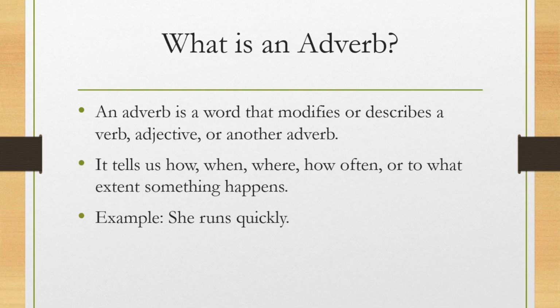Examples: She sings beautifully, describes the verb sings. He is very tall, here describing the adjective tall. The train moved quite slowly, describes the adverb slowly.